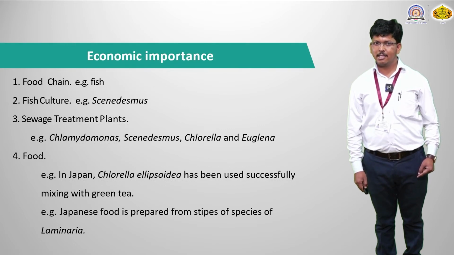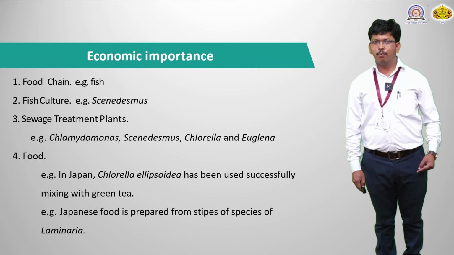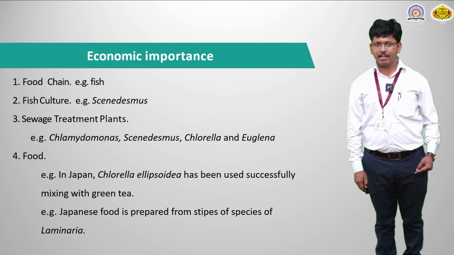The last point in today's topic is economic importance. There are different economic importances in different algae. First is the food chain. This is an ecological point: different members depend on each other for food or survival. Algae are a major food in the food chain of fishes, both freshwater and marine. The second economic importance is fish culture.